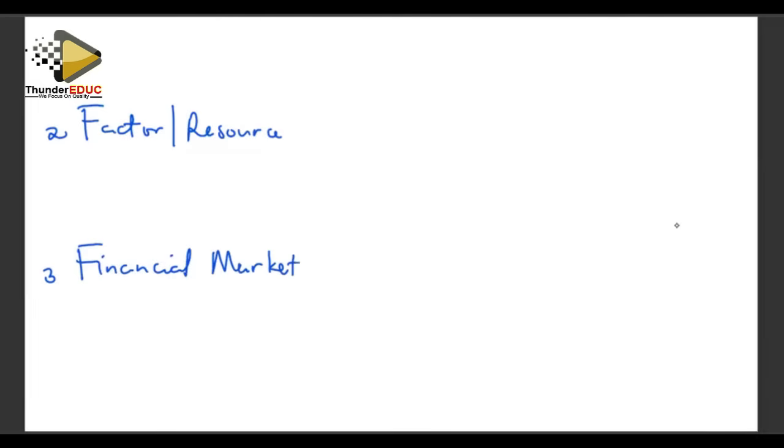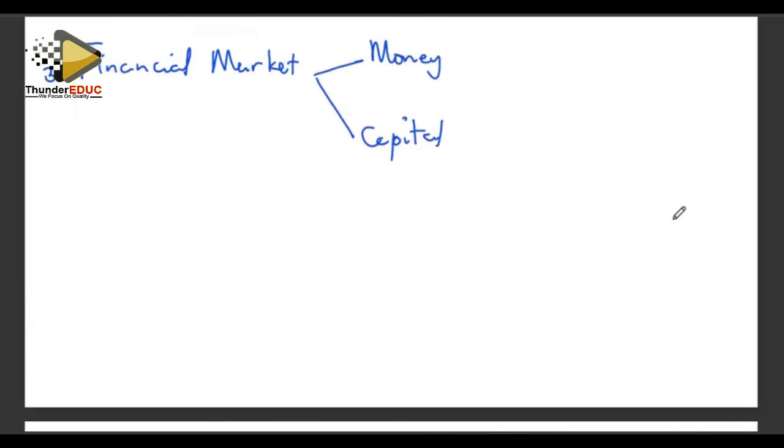And our financial market is divided into 2: money and capital. And then lastly, in a four-sector model, we have the foreign exchange market.